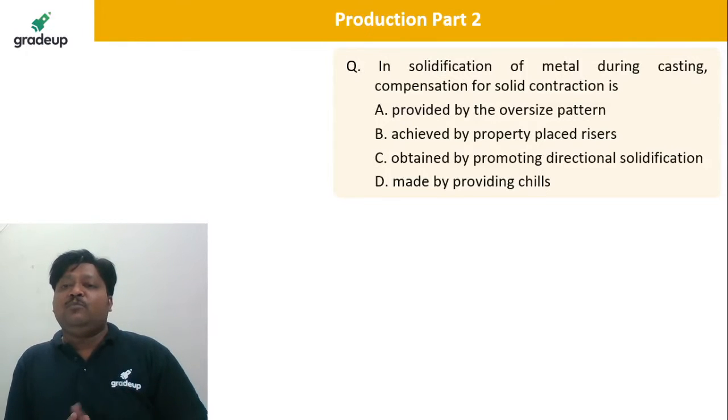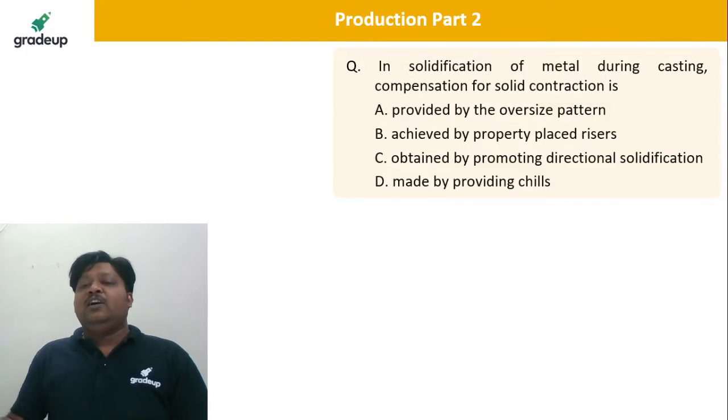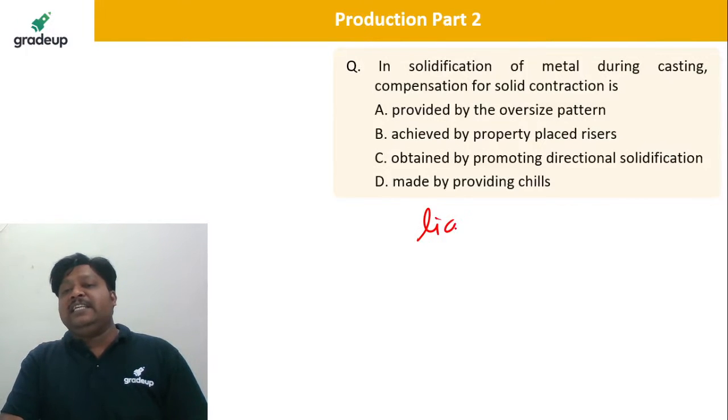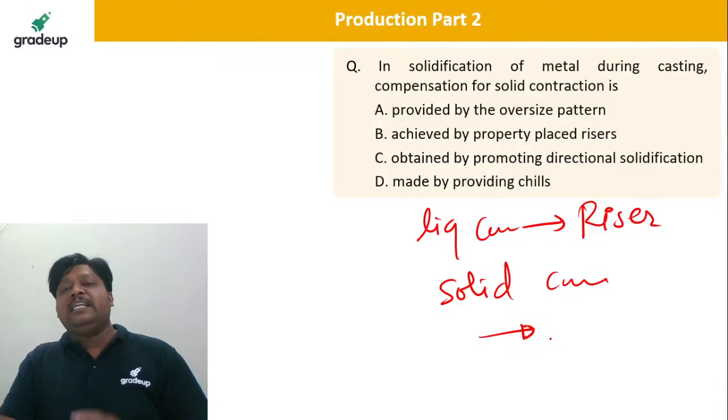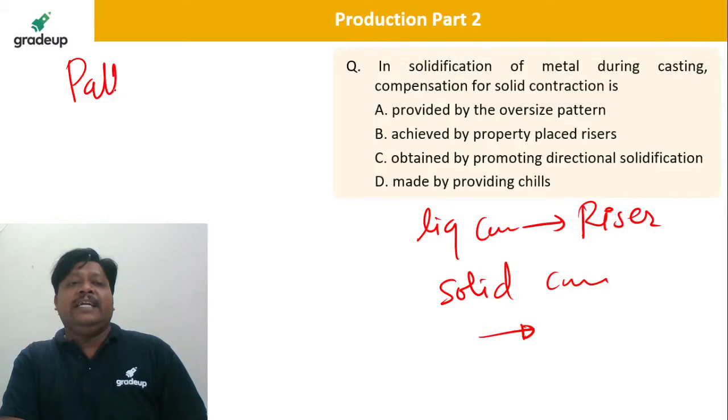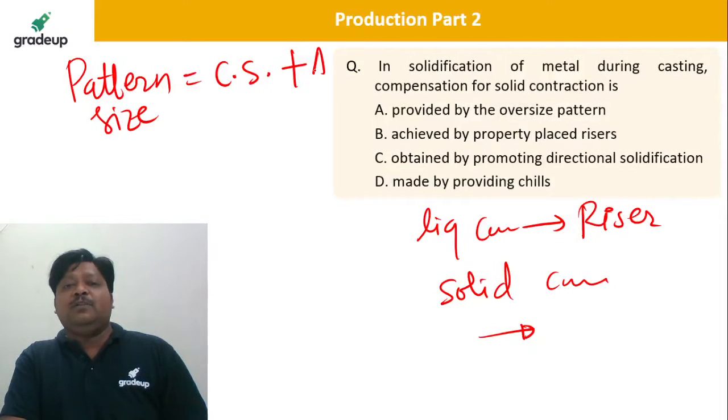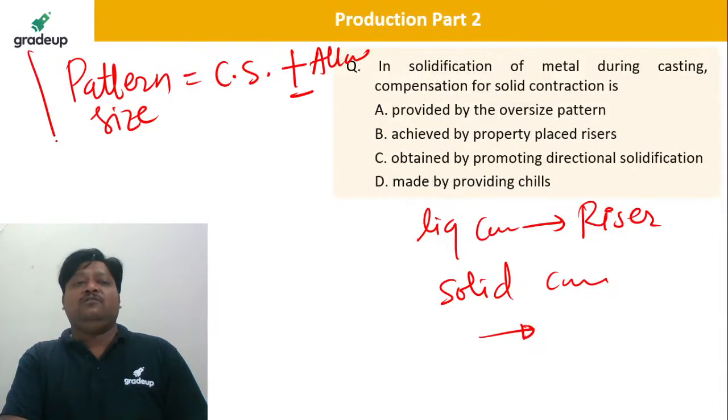In solidification of the metal during casting, compensation for the solid contraction: of course, for the liquid contraction there is the riser provision, and we provide risers. But for the solid contraction there is a provision that we can make the pattern size plus or minus, so the pattern size is the casting size plus or minus allowances.